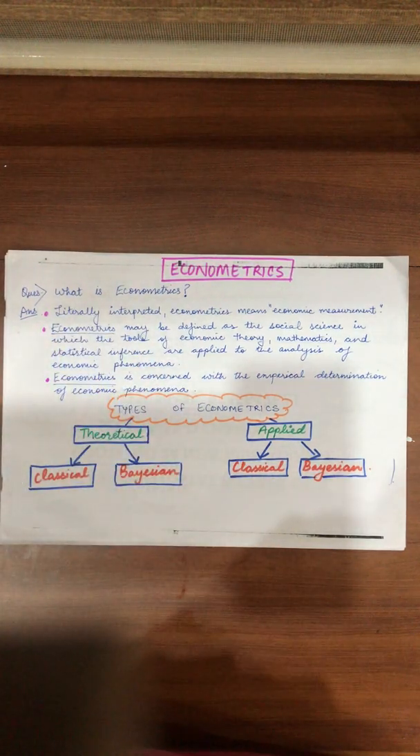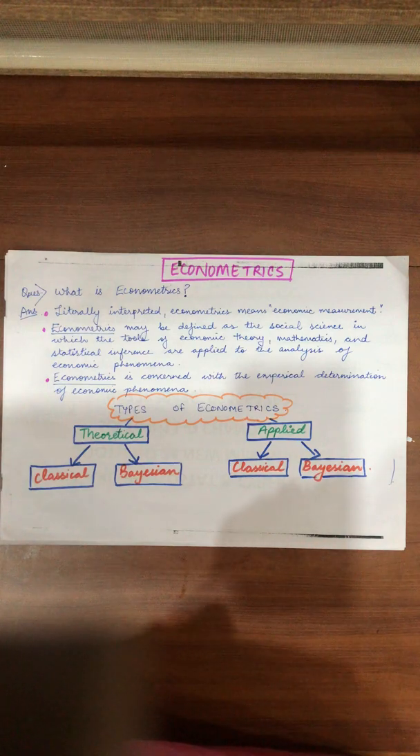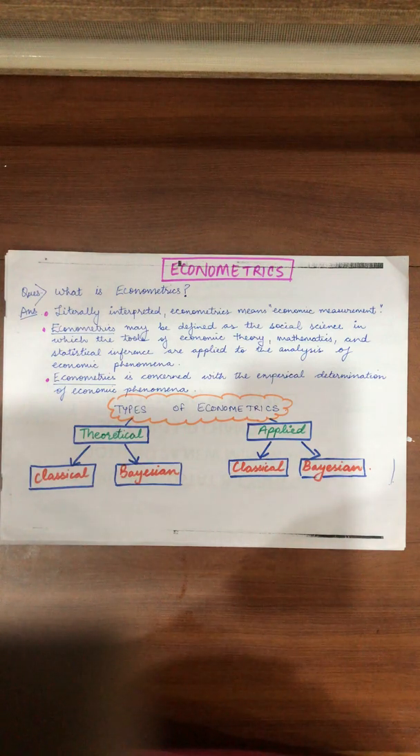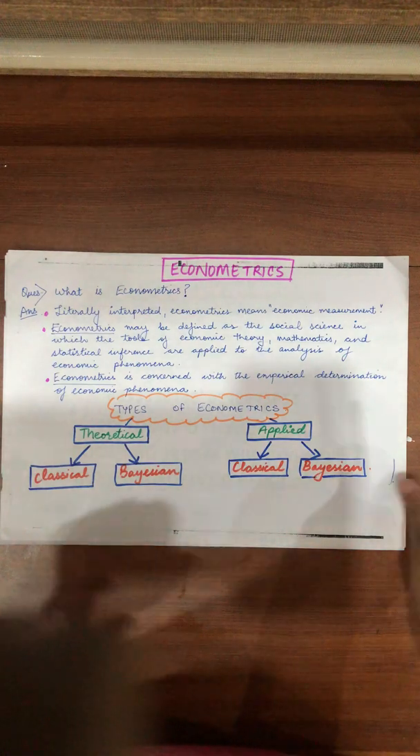Now, next is, what are the types of econometrics? As we know, econometrics is of two types. First one is theoretical and the second one is applied. And both of these are of two types. First is classical and second is Bayesian.